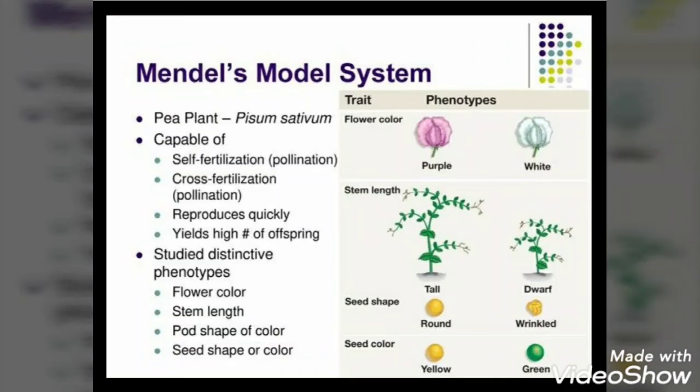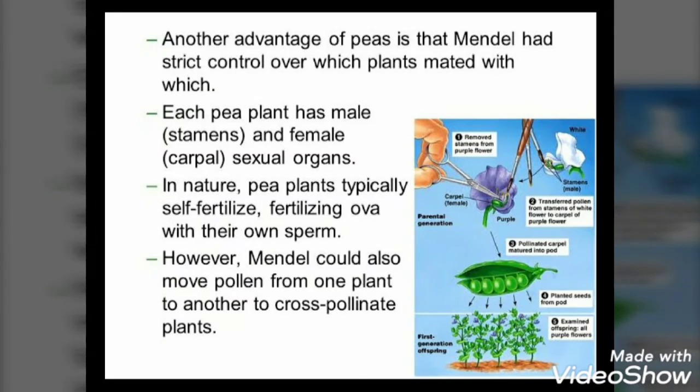pod means the covering over the pea, that is inflated or constricted, the pod color, that can be green or yellow, the length of the stem, that can be tall or dwarf. So there were these many varieties and the sharp contrasting characteristics. Another reason is pea plant bears bisexual flowers, with each flower having both male and female parts.